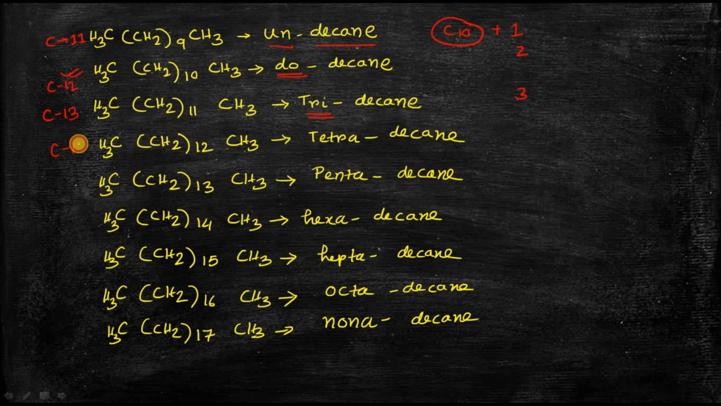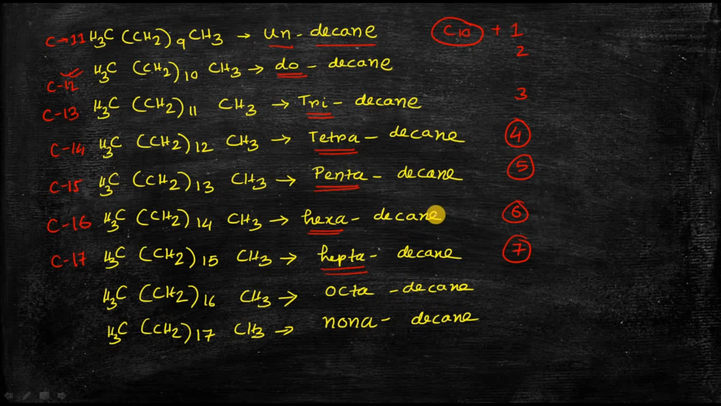This is a 14 carbon atom unbranched alkane, so it is called tetradecane. Tetra is for those 4 extra carbon atoms. Similarly, for C equal to 15, as it has 5 extra carbon atoms, it is called pentadecane. Now for C equal to 16, as it has a total of 6 extra carbon atoms in addition to those 10 carbon atoms, it is called hexadecane. This is C17, so it contains 17 carbon atoms in total, so there are 7 additional carbon atoms, so it is called heptadecane.